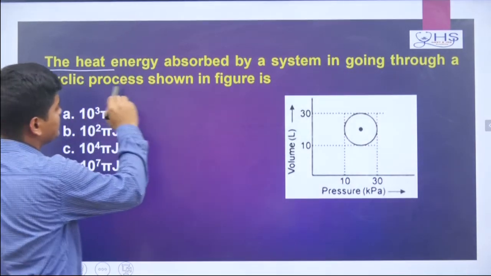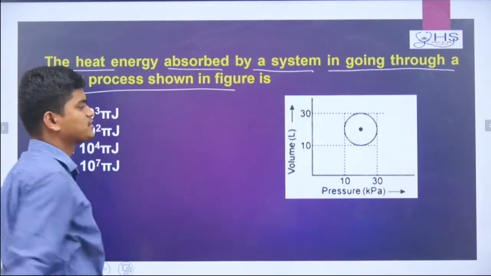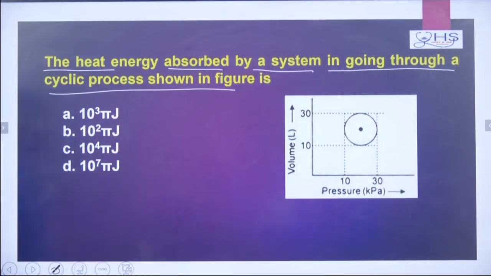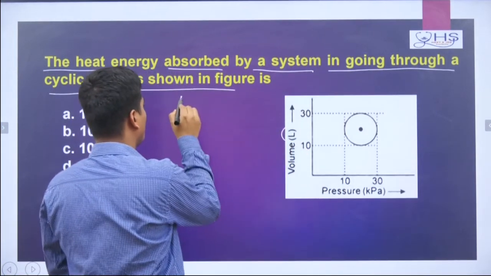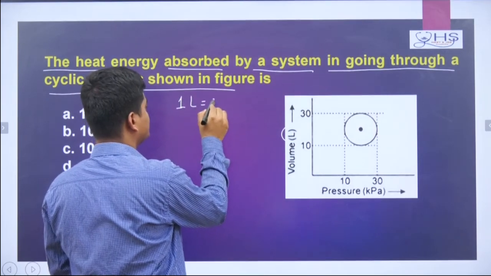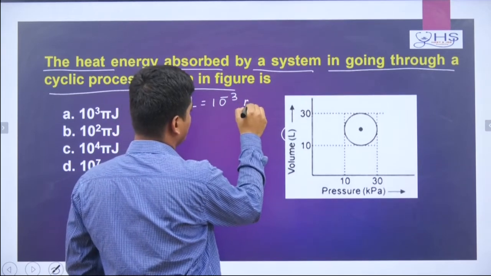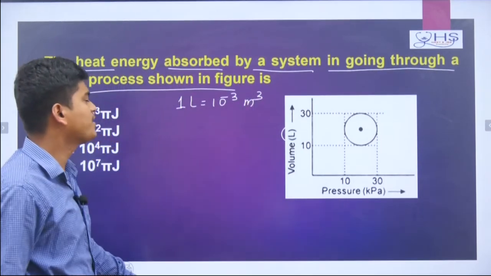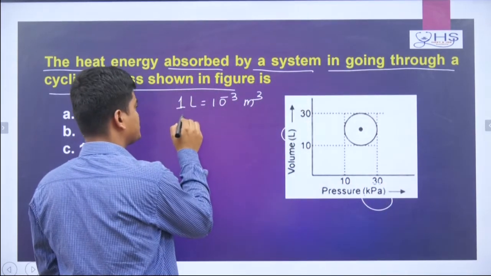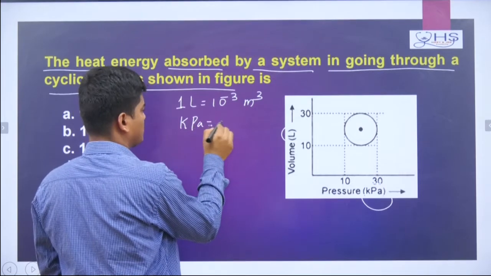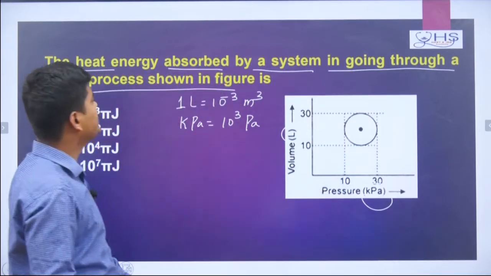Now see, the heat energy absorbed by a system in going through a cyclic process as shown in the figure. Here it is given volume, and here pressure. Volume is in liters. Remember 1 liter is 10 to the power minus 3 meter cubed. Pressure is given in kilopascal, and kilopascal means 10 to the power 3 Pascal. You need to find the heat energy absorbed.